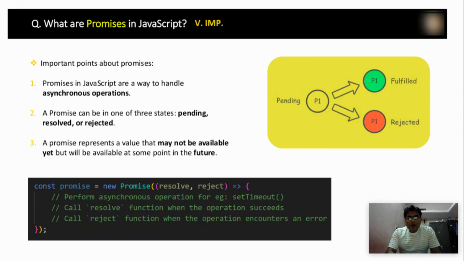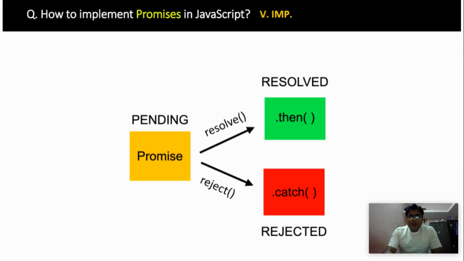There is one example. I think it's very clear. And from this diagram also, we can see how to implement a promise in JavaScript. If we recall and memorize this diagram, we can easily write a promise.